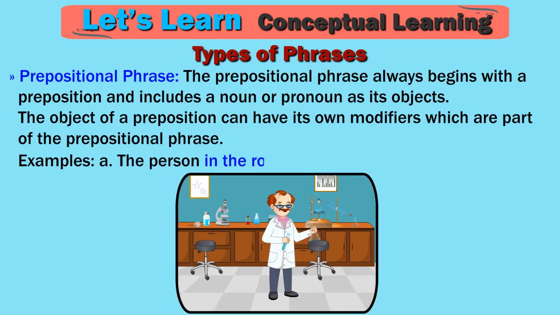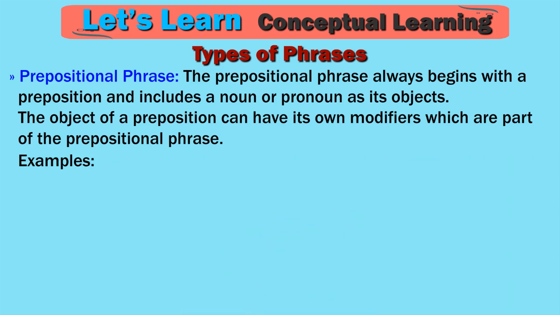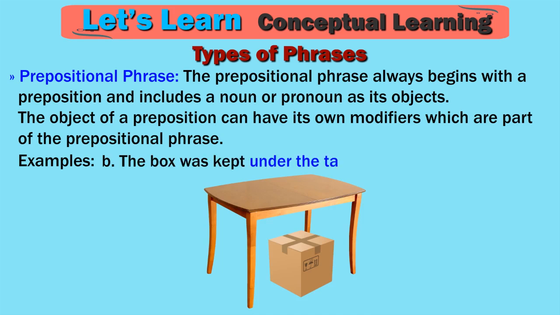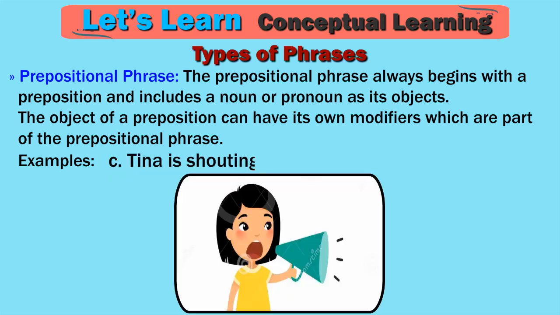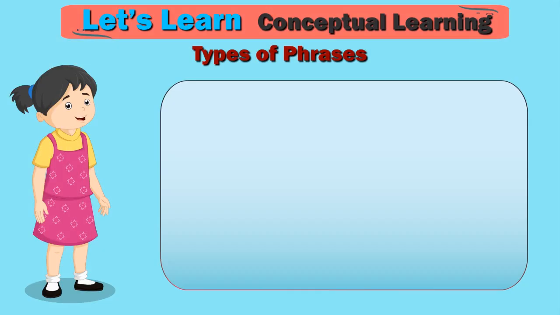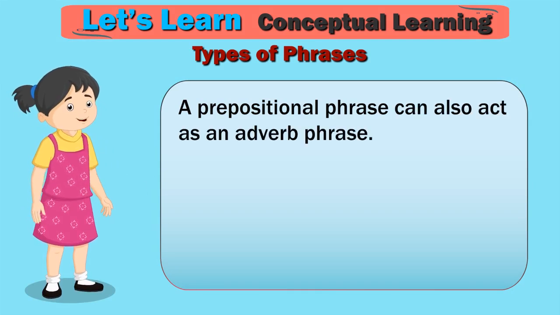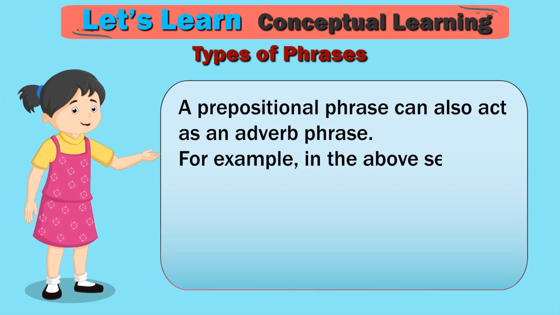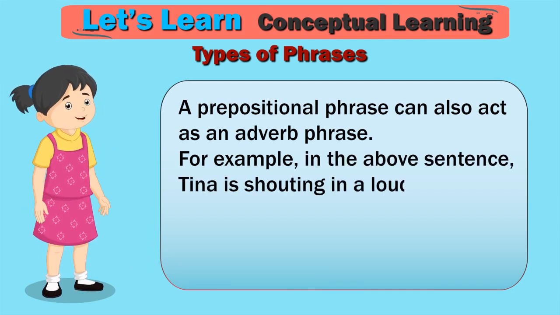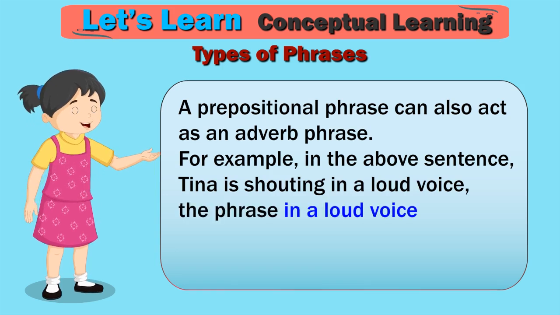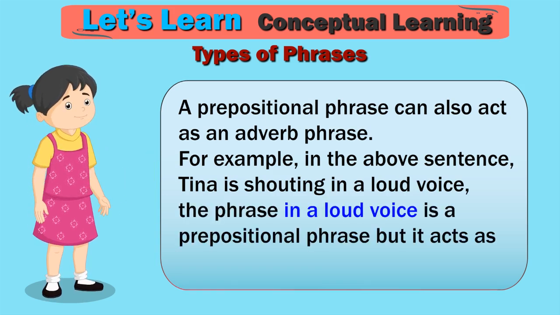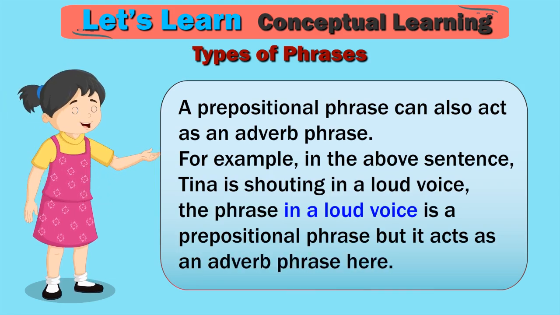Examples. A. The person in the room is a scientist. As adjective phrase. B. The box was kept under the table. As prepositional phrase. C. Tina is shouting in a loud voice. As adverb phrase. A prepositional phrase can also act as an adverb phrase. For example, in the above sentence, Tina is shouting in a loud voice, the phrase in a loud voice is a prepositional phrase but it acts as an adverb phrase here.